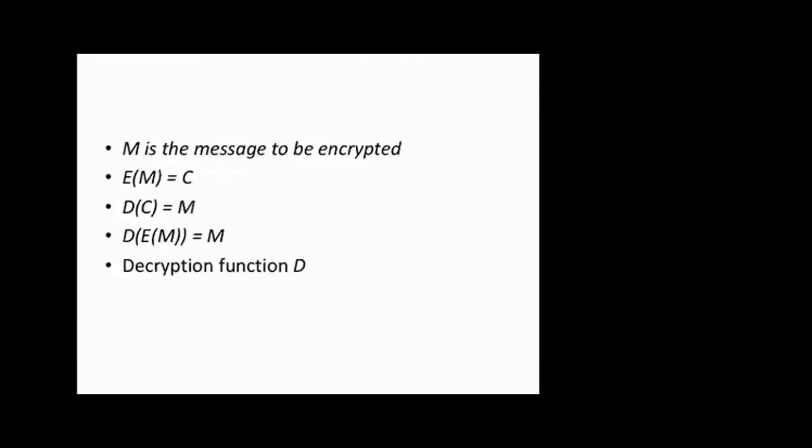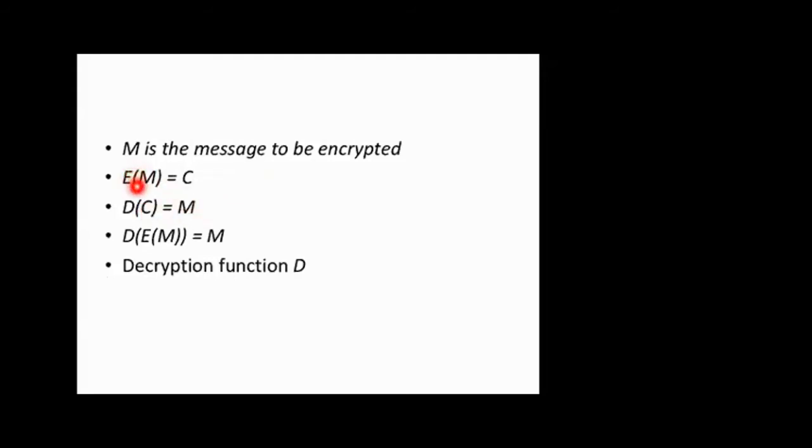So M, the capital M, is a message. Generally, a message is represented by the capital M. E of M is nothing but encryption of the message. E refers to encryption. After the encryption of the message, whatever you get is a ciphertext, C. The next line is decryption: you decrypt the ciphertext, so you'll get back the message.